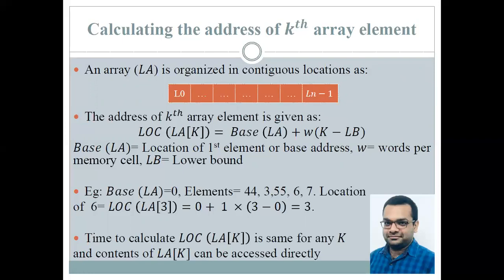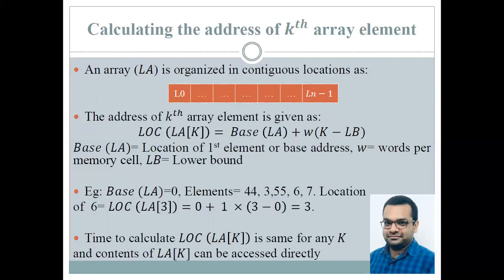For example, the elements 44 and 55, even though both of them are made up of two numeric figures, two 4s and two 5s respectively, we have assumed over here that 44 as well as 55 are both stored in the same memory location, that is 1. So therefore, the number of words required per memory cell is 1.